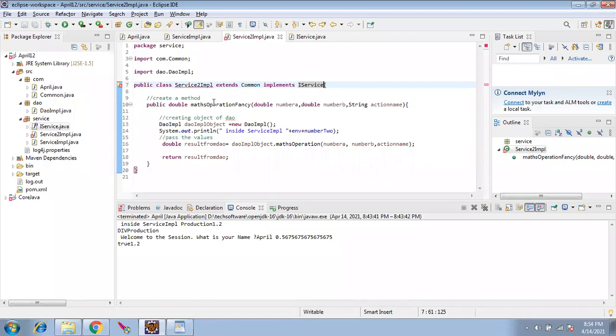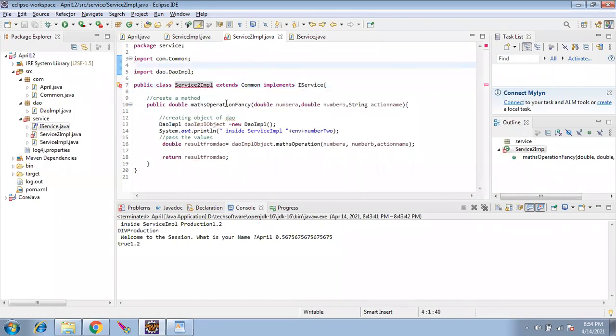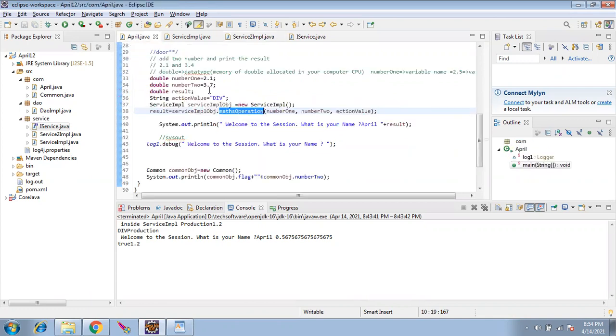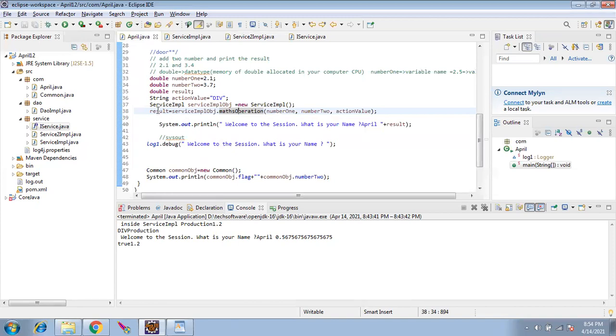So he gives implements. As soon as he gives, there is an error because he is having a different method name, mathsOperationFancy. So he has to rectify his mistake now. After he has rectified, the error is gone. As an end user, I'll not have an issue because the method name is going to be common. But there is one small issue if you notice here.